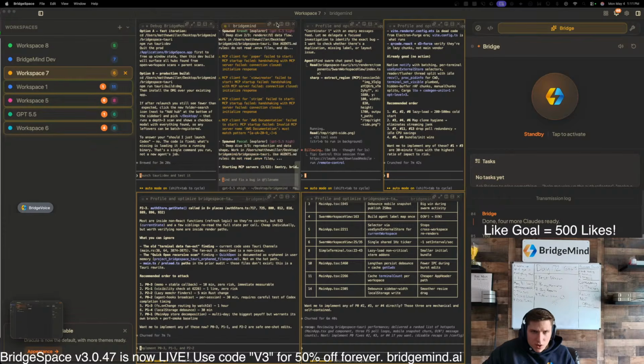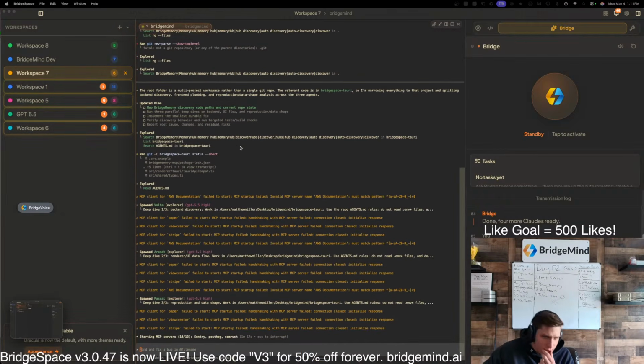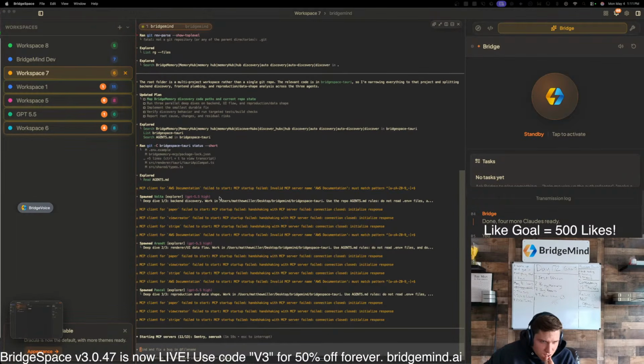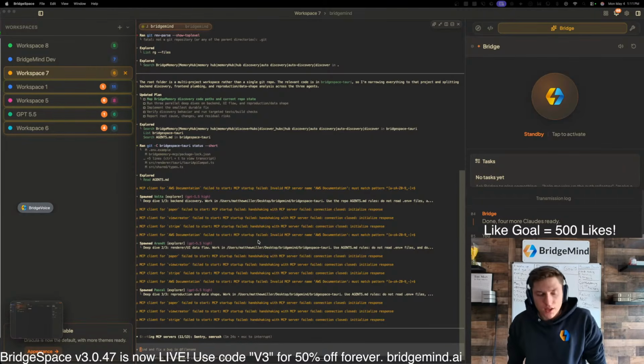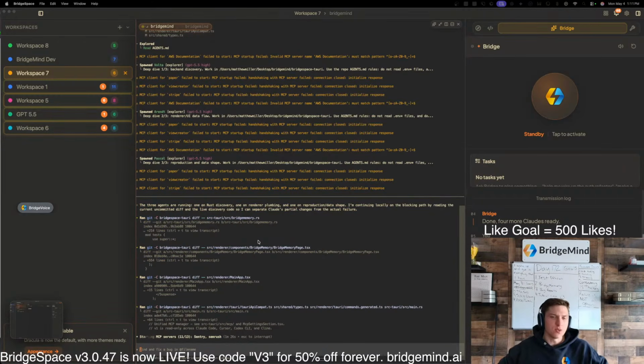It looks like, hold on, let's expand this one. So it looks like we've got 1 agent, 2 agents, so 3 deep dive agents that are reviewing this. You can see the plan. I mean, guys, do not sleep on Codex. It's actually really good. It's reviewing the BridgeMemory page. It looks good. It's doing a great job.